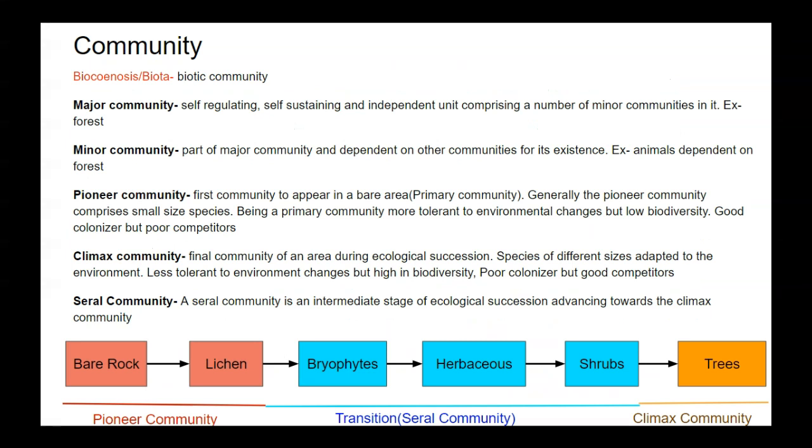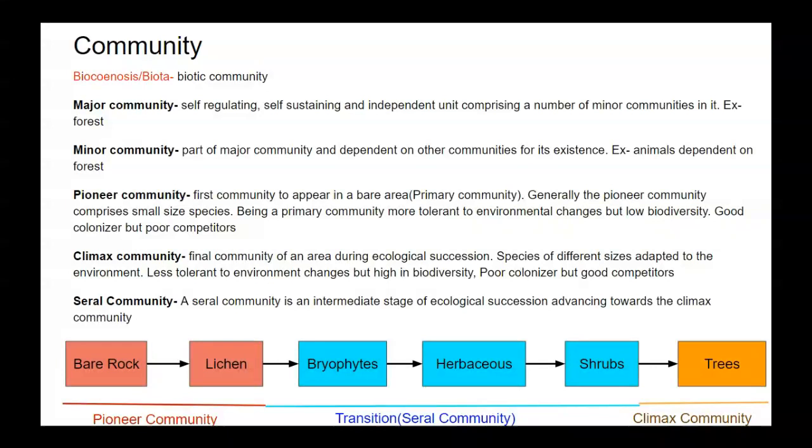Major community is a self-regulating, self-sustaining, and independent unit comprising a number of minor communities in it. Example: a forest is part of a major community. Minor community is part of a major community and dependent on other communities for its existence. Example: animals depend on the forest. So those communities which depend on another community are called minor communities. Minor community is basically part of a major community, and it depends on some resource of the major community.